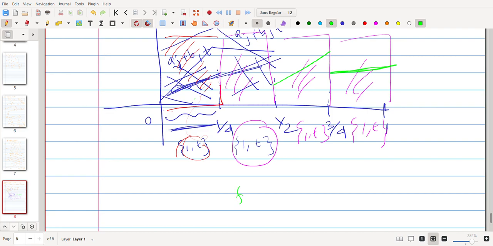So any elements here should satisfy that. Say I write the parts as box 1, box 2, box 3, box 4.